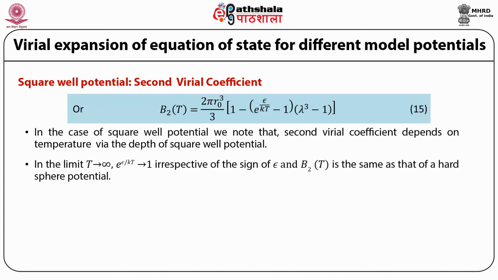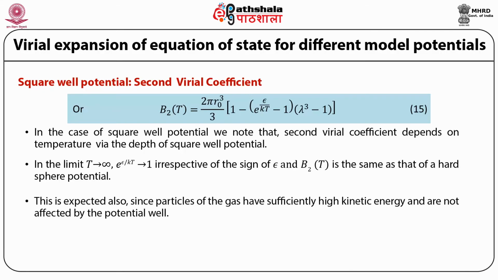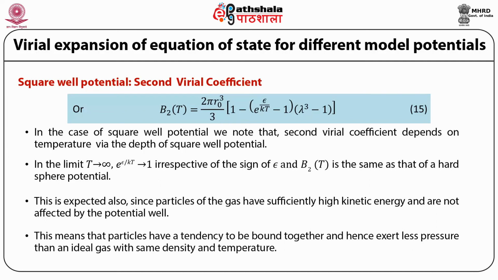In the limit T approaching infinity, e^(ε/kT) approaches 1 irrespective of the sign of epsilon, and B2(T) is the same as that of the hard sphere potential. This is expected also, since particles of the gas have sufficiently high kinetic energy and are not affected by the potential well. At low temperatures and for epsilon greater than 0, B2(T) becomes large and negative. This means that particles have a tendency to be bound together and hence exert less pressure than an ideal gas with the same density and temperature.